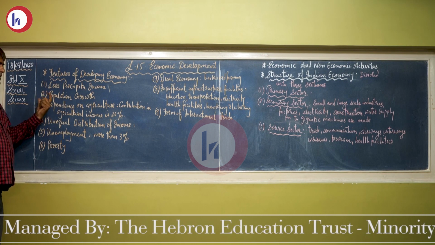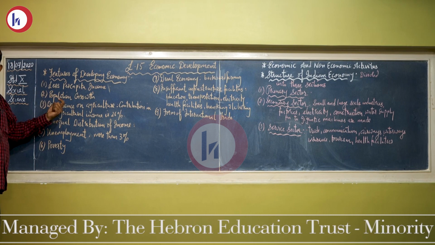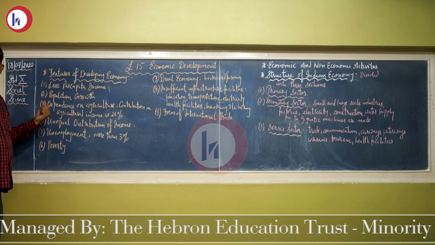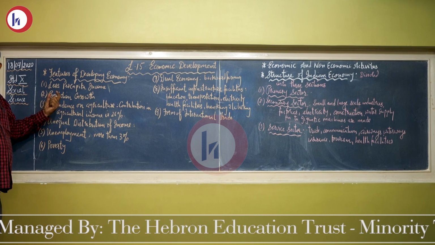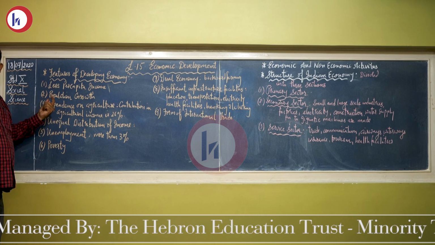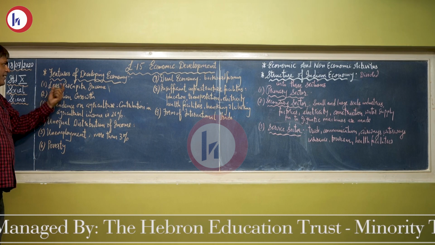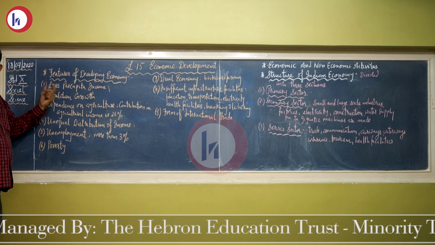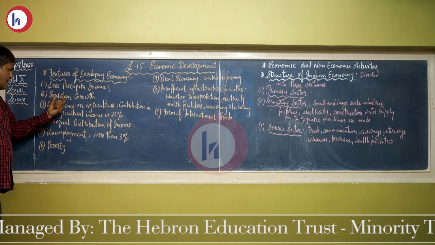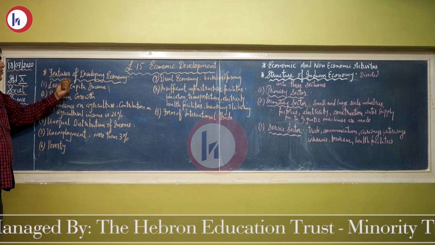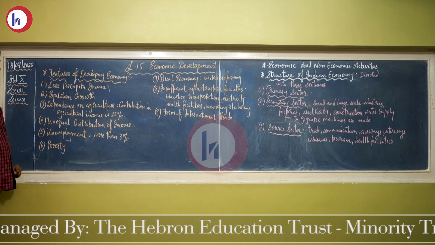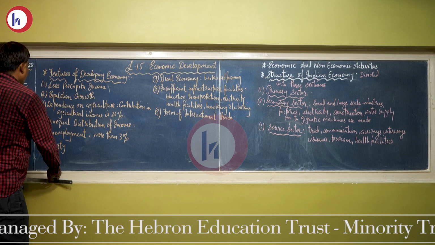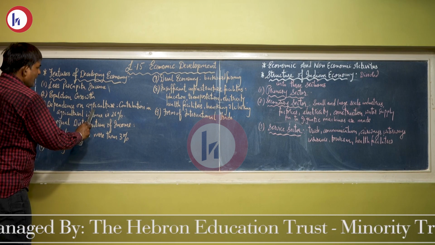On the other side, the population growth rate is increasing by 2%. Hence, it becomes very difficult to look after each and every individual living in the country. This is one of the main features of the developing economy. The third one is dependence on agriculture.